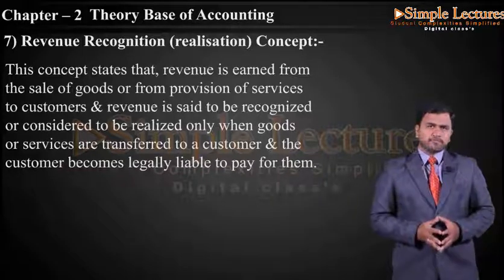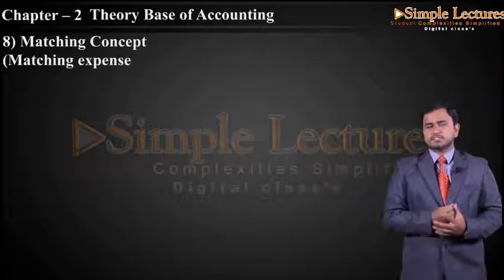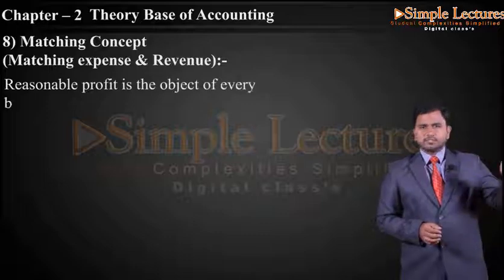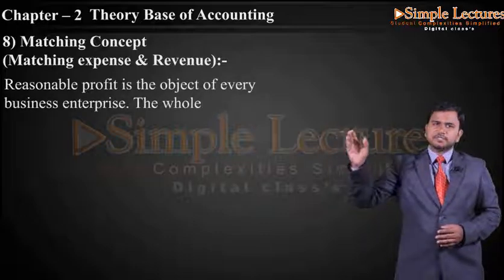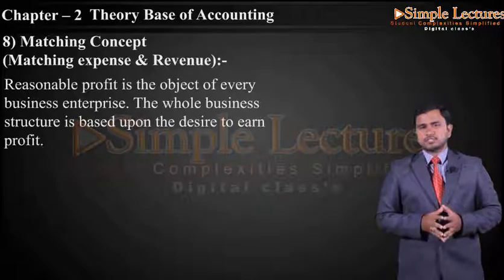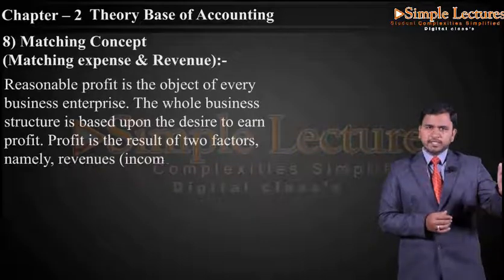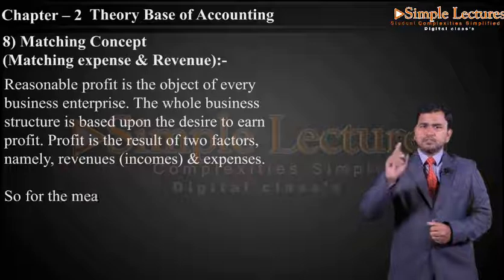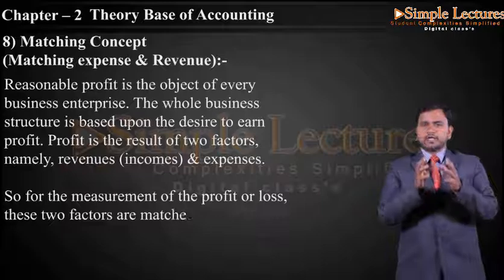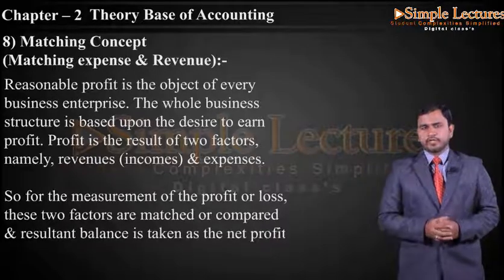The next concept we have is matching concept, or we can call it matching expenses and revenue. Reasonable profit is the object of every business enterprise. The whole business structure is based upon the desire to earn profit. Profit is the result of two factors, namely revenue, which is also called income, and expense. So for the measurement of profit or loss, these two factors are matched or compared, and the resultant balance is taken as the net profit or the net loss.